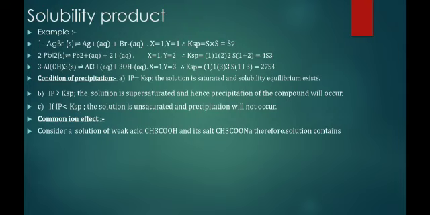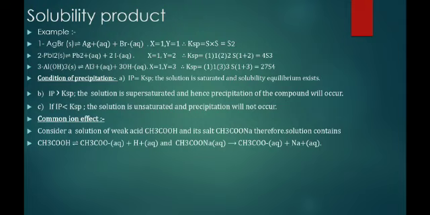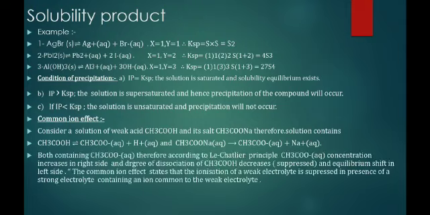For example, consider a weak acid like acetic acid, CH3COOH, and its salt like CH3COONa. Therefore, the solution contains CH3COOH, which will partially dissociate into CH3COO minus and H plus, and CH3COONa will dissociate into CH3COO minus and Na plus.